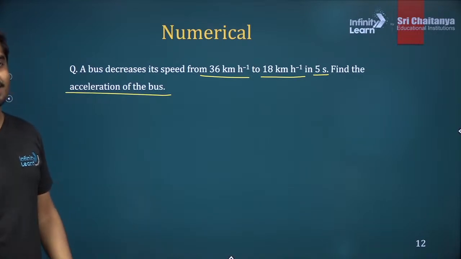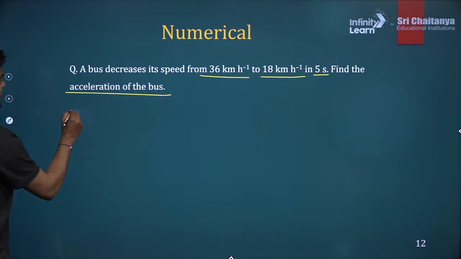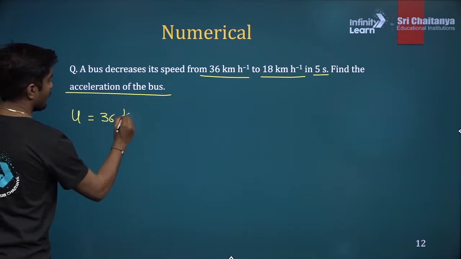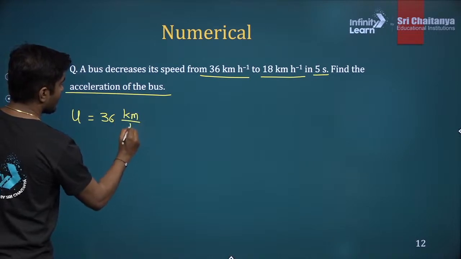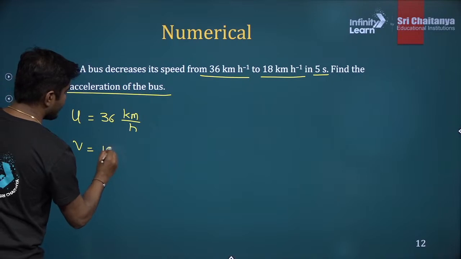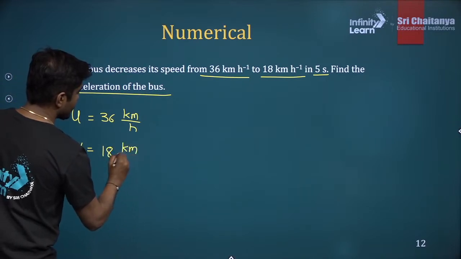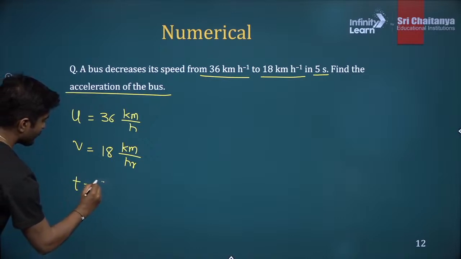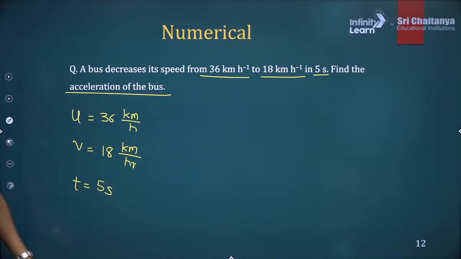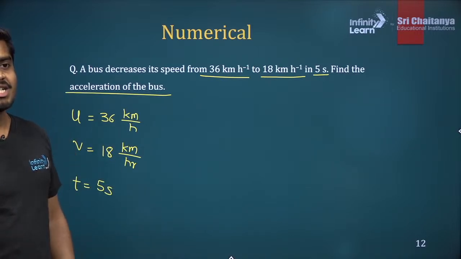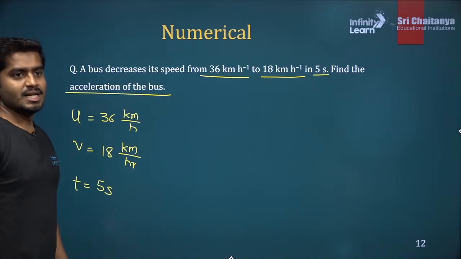Yes, nice beta, correct. So let's write down the initial speed u is 36 kilometers per hour. Final speed v is 18 kilometers per hour. And time is 5 seconds. Okay, nice Padmini, Ansh, Rudraksh.